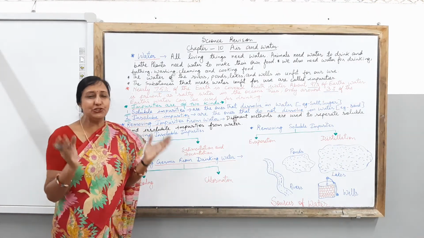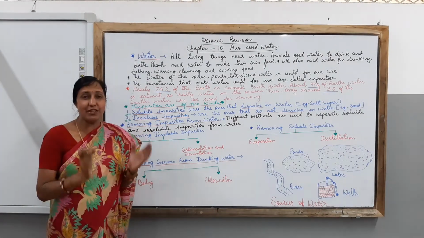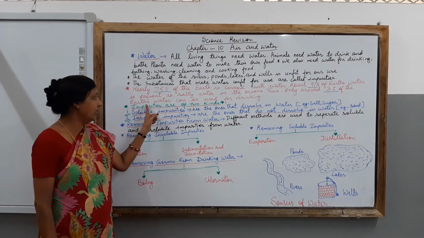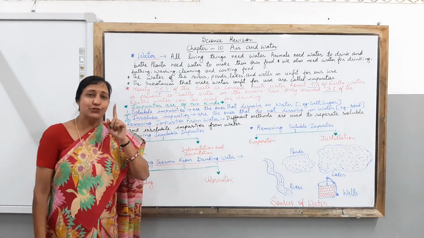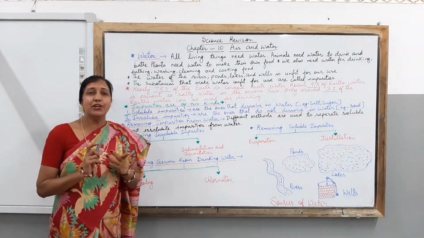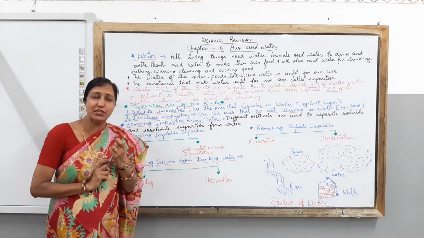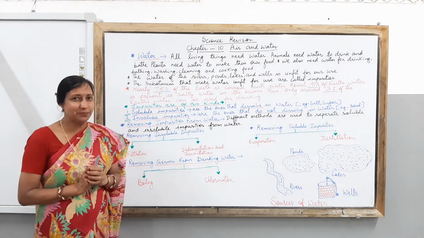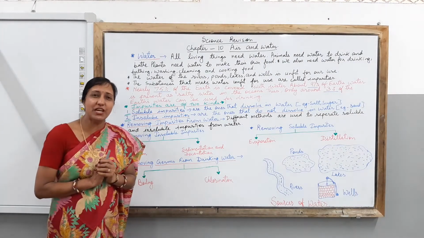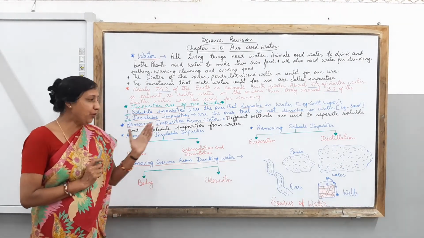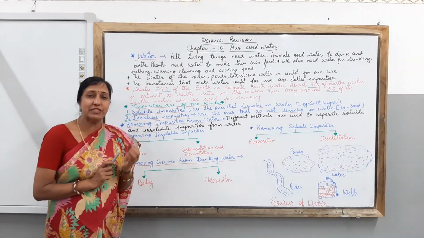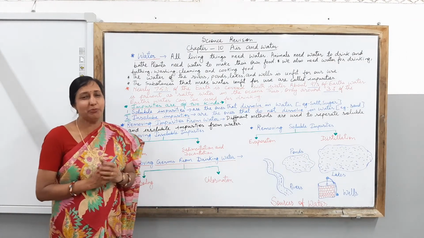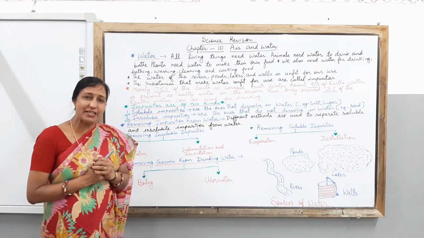So I hope, children, you have enjoyed my class and with the help of this class today, you have come to know the fact that only around 3% of the Earth's water can be used for drinking. So at the end, I would like to give you a message that you need to save water. Every drop of water is precious for us. Try to save water as much as you can. Do not waste water. And try to understand all the methods which I have explained to you in my class today, and go through each and every content so that you are able to answer each and every question asked in the paper of your annual exam.